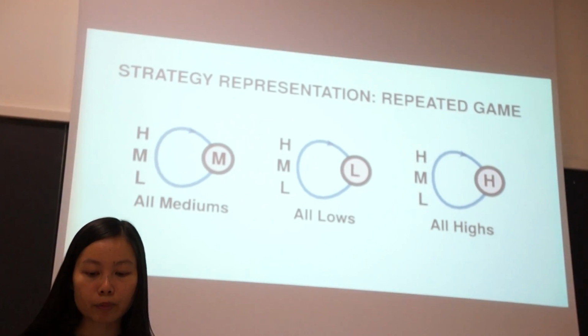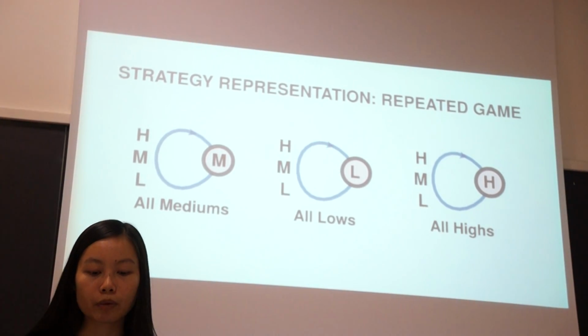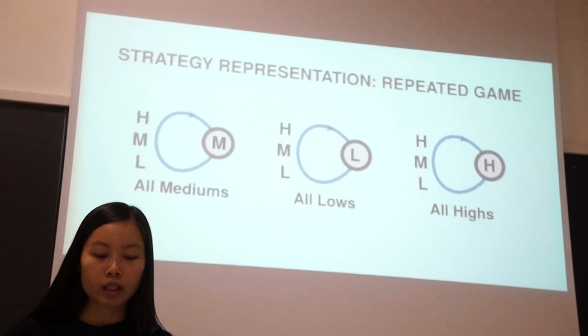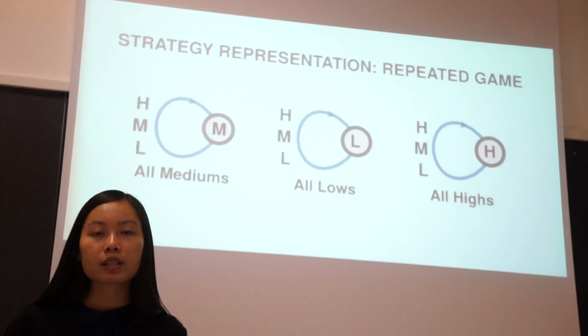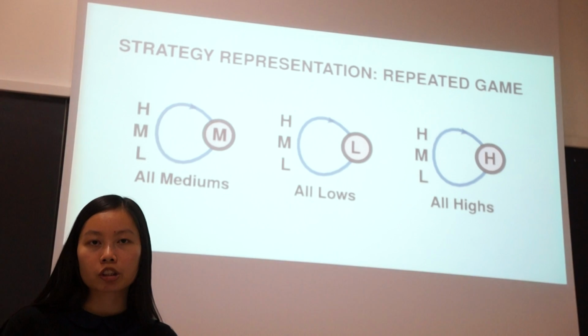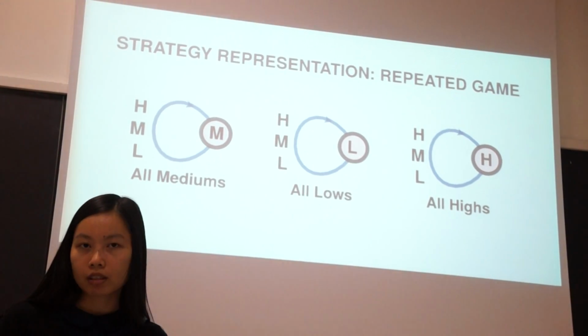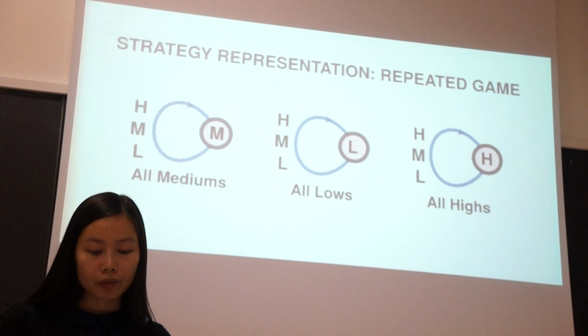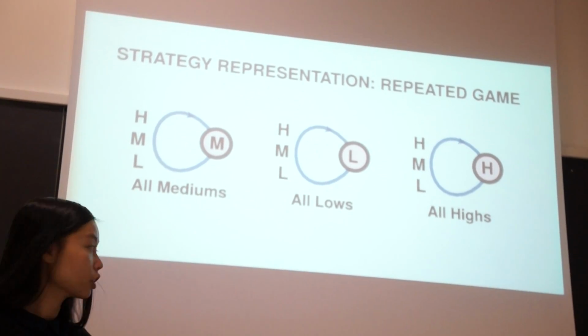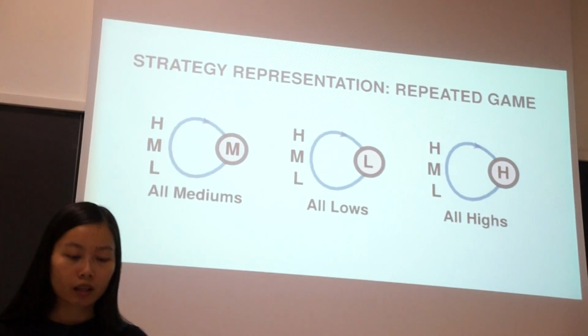For the repeated game, we need a strategy representation, and we represent the strategies by finite state machines. A finite state machine is a machine that has a finite number of states, and transition rules to move between states. The first machine on the screen is a very simple machine.